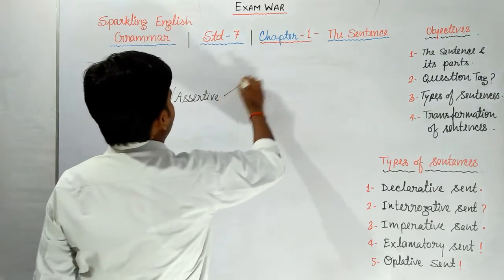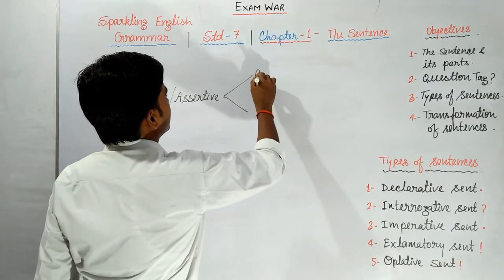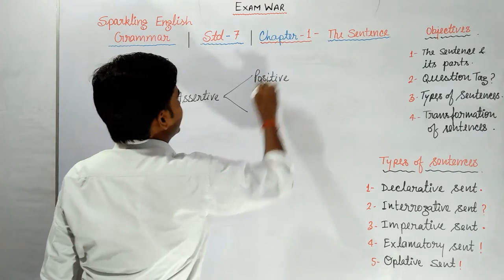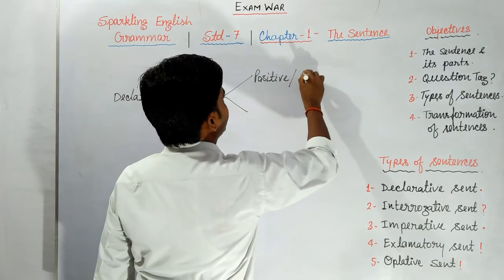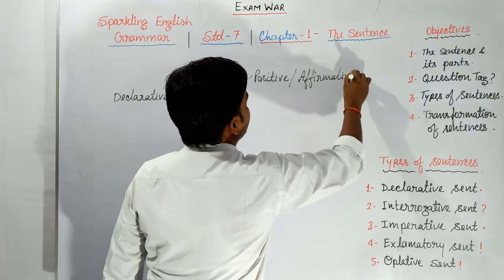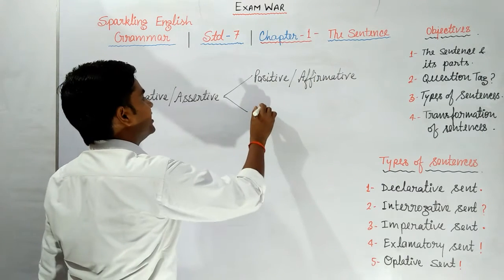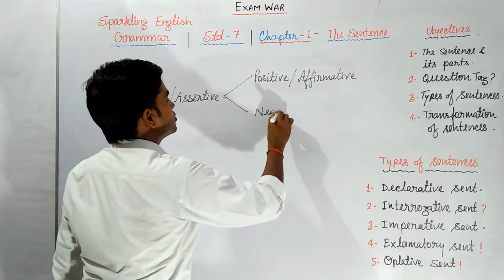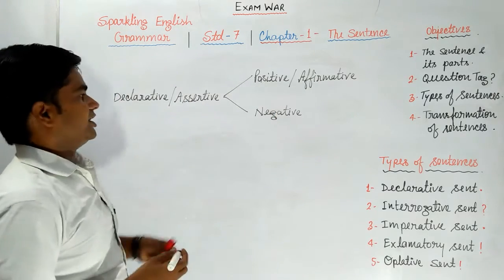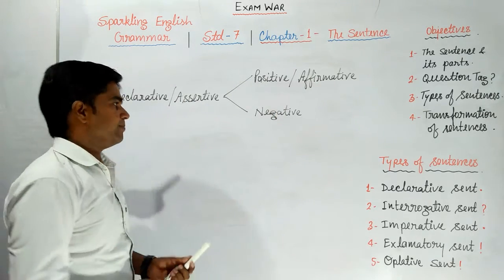And it can be positive or negative. Positive is also called affirmative sentence. And negative sentence. So declarative or assertive can be positive or negative.